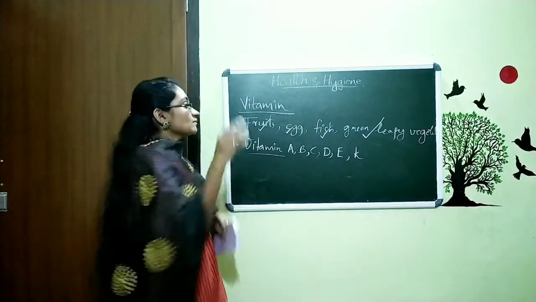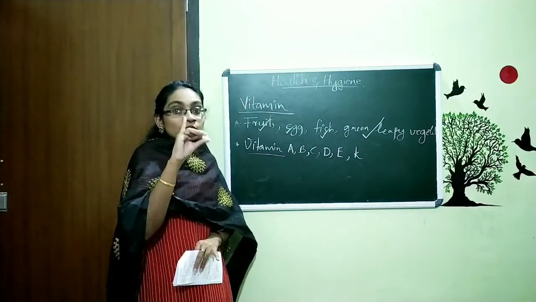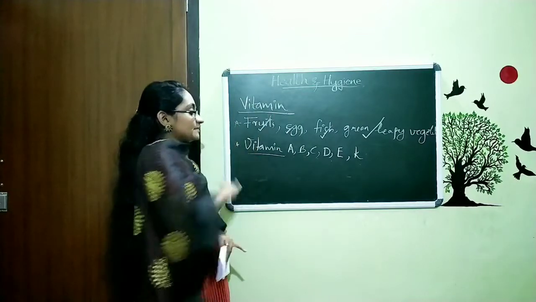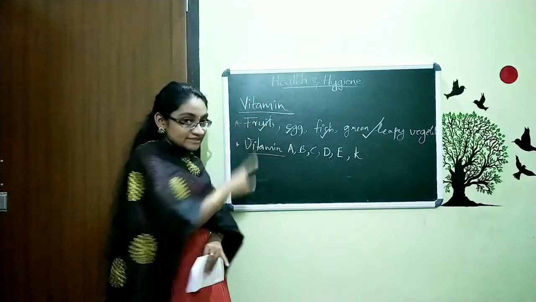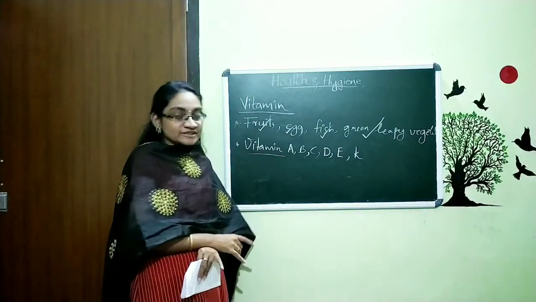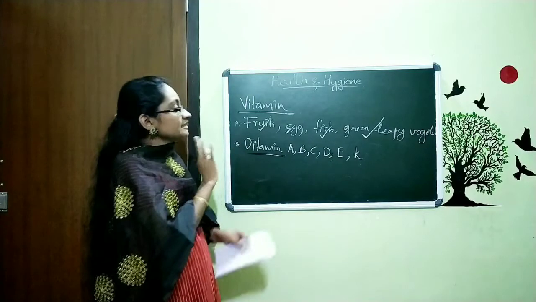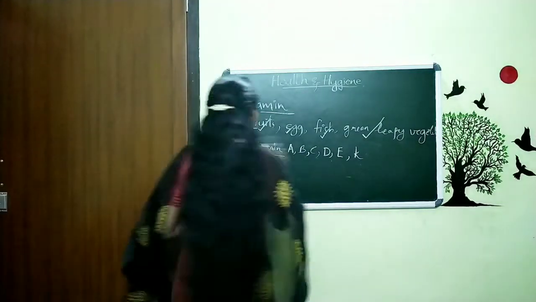So, we discussed the functions of vitamin, then which food items contain vitamin, and also the different types of vitamin. These all are about vitamin, and now we are moving to the next topic, and that is minerals.